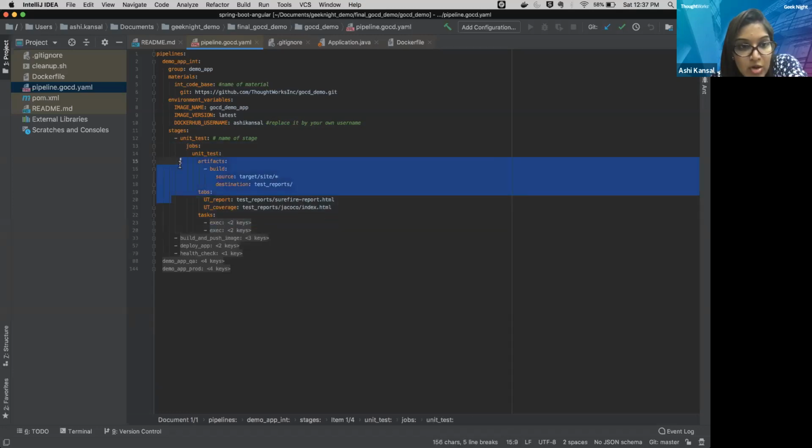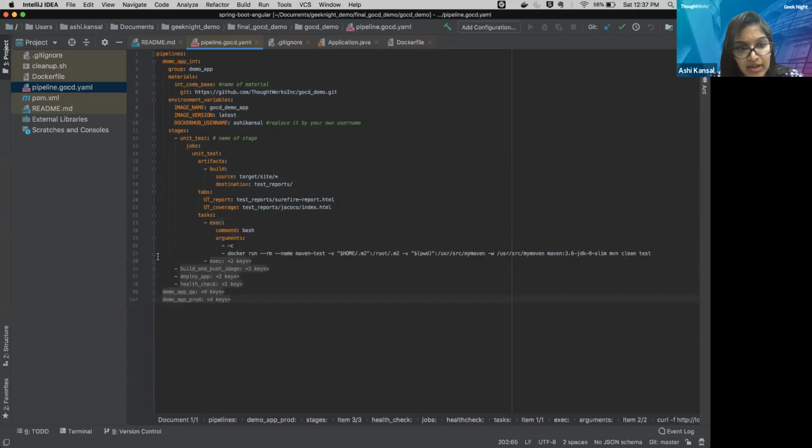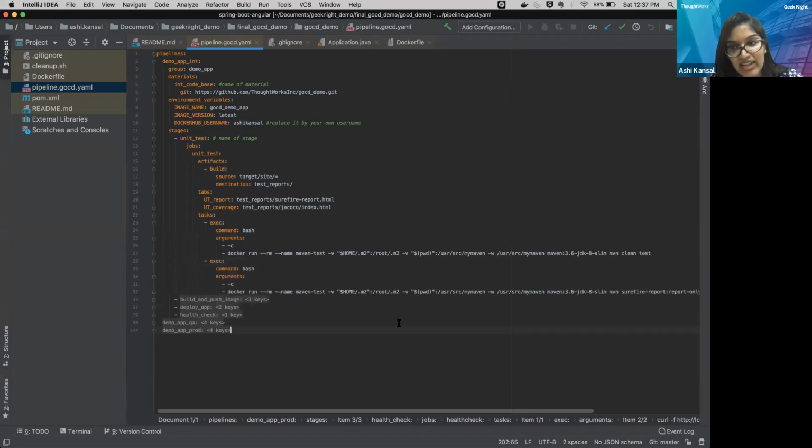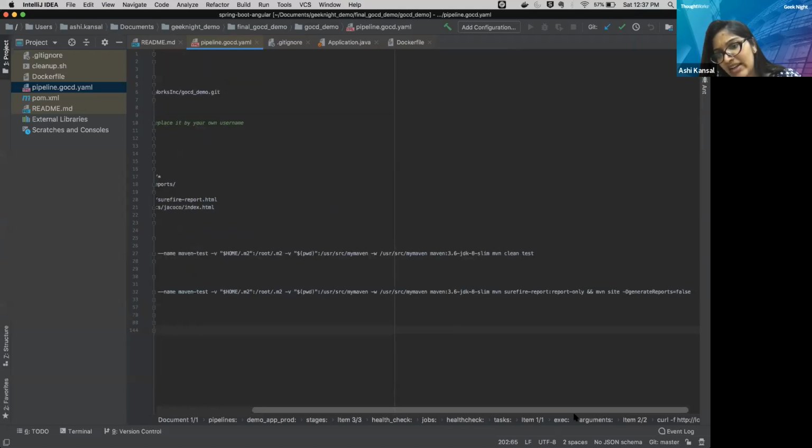Okay, so now let's go into details of each task. You can see here we are just running mvn clean test because it's a Java application. So we are using Maven over here, and I'm just running my unit test. And then after running the unit test, I'm saying just generate some reports. Why is it needed?